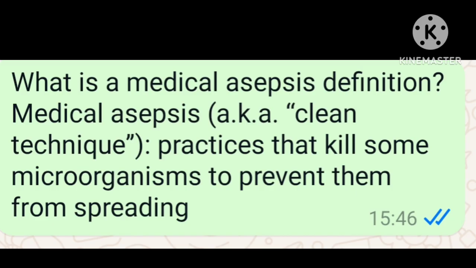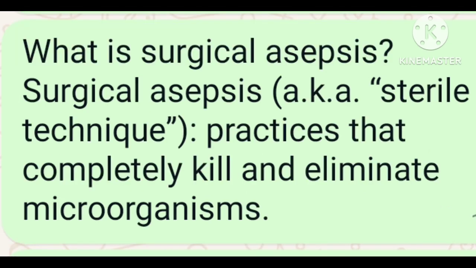There are 2 types of asepsis: medical asepsis and surgical asepsis. Medical asepsis means to clean, to prevent, when you are practicing, that kills some of the microorganisms to prevent them from spreading from one person to another person. What is surgical asepsis? Surgical asepsis means to sterilize the things, equipment and practice that completely kill and eliminate the microorganisms.